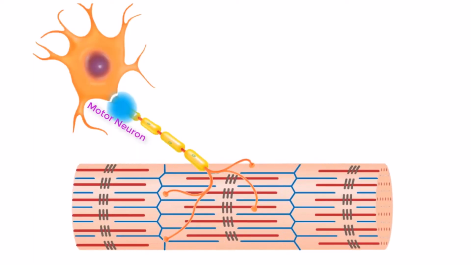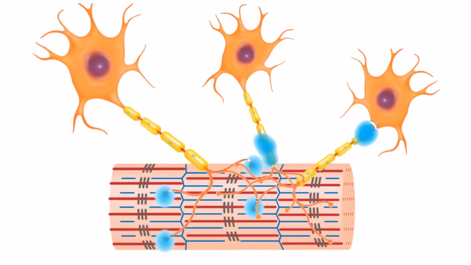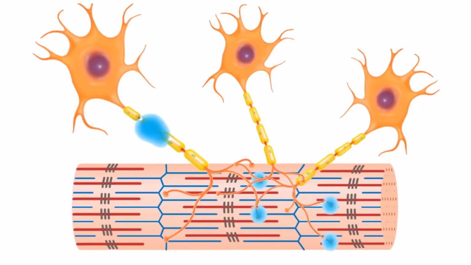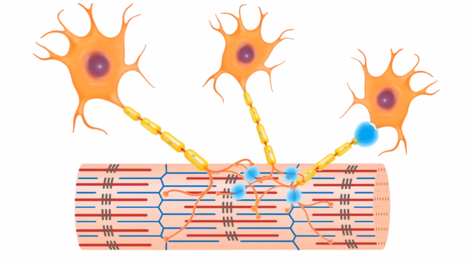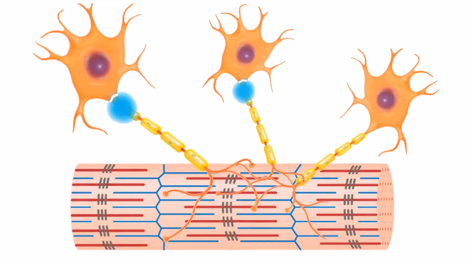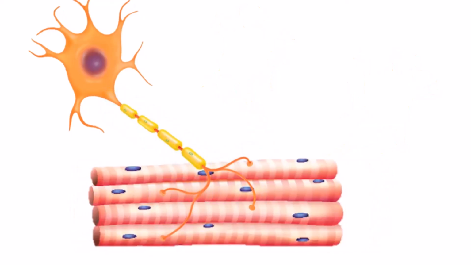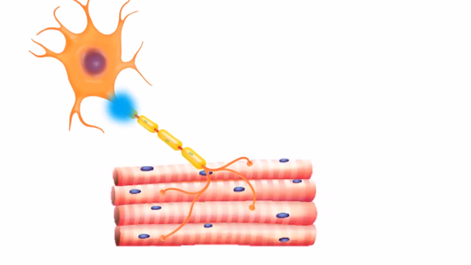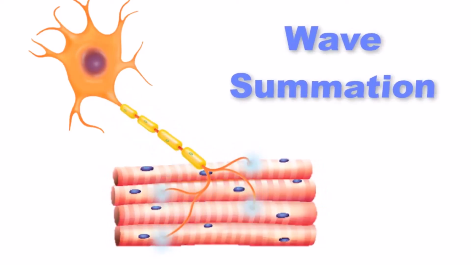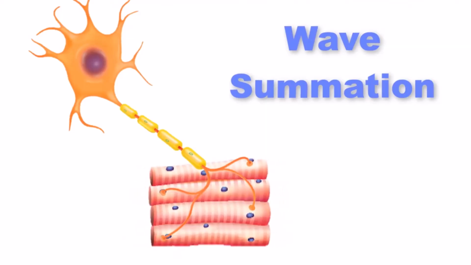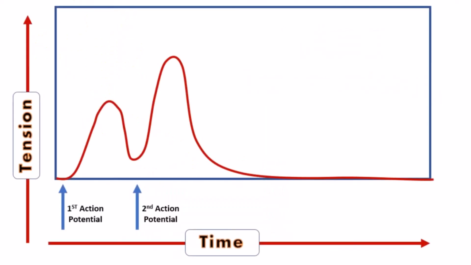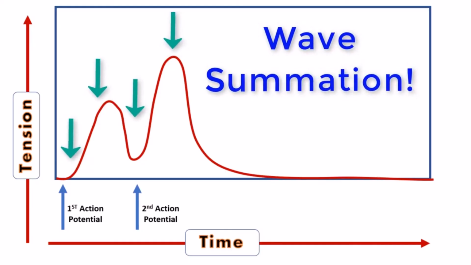The frequency of action potentials of the motor neurons, as well as the number of motor neurons transmitting action potentials, both affect the tension produced in skeletal muscle. If the fibers are stimulated while a previous twitch is still occurring, the second twitch will be stronger. This response is called wave summation. Wave summation occurs because the excitation-contraction coupling effects of successive motor neuron signaling is summed or added together.